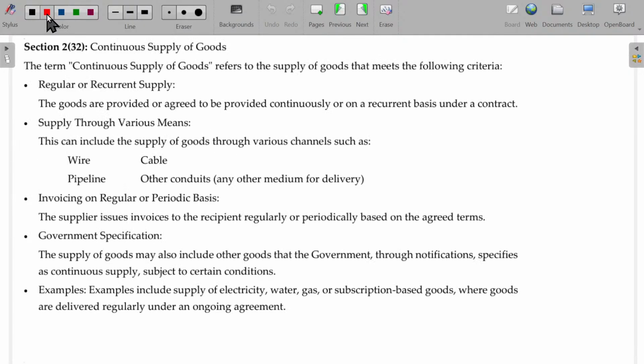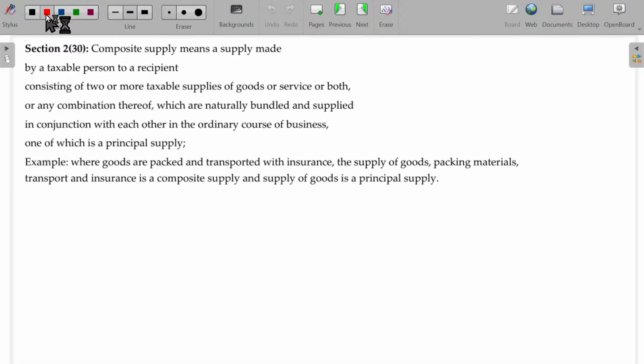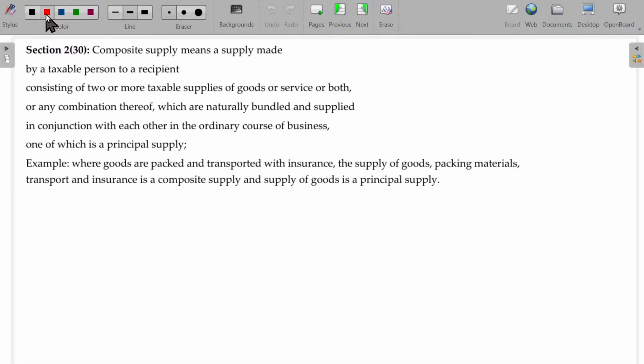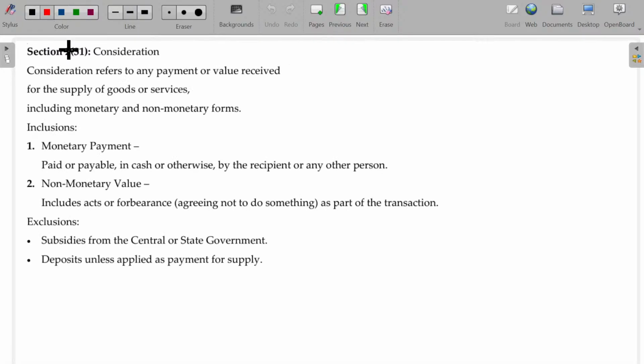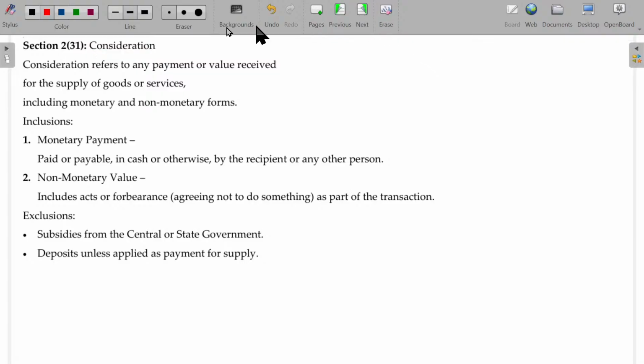We'll start with consideration. Section 2, clause 31, consideration. Supplier, recipient.